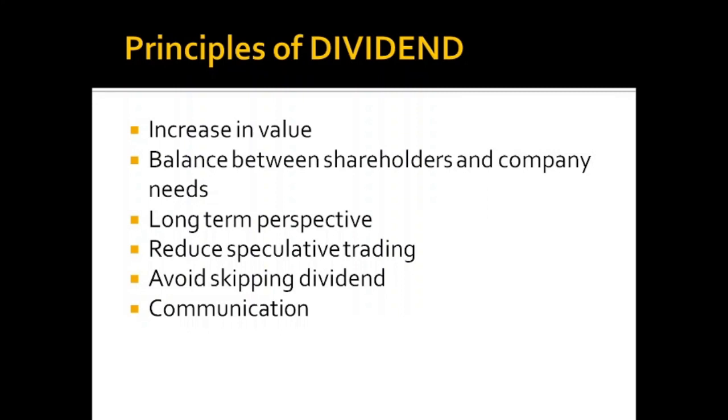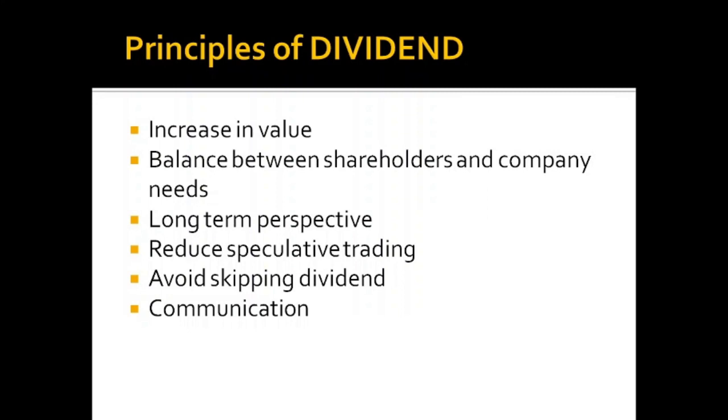The next point is the balance between shareholders and company needs. Whenever we are planning a dividend policy, we must see what all the company needs are and what all the needs of the shareholders are. In order to satisfy the shareholders, we should provide adequate dividend to them. And in order to satisfy the company's needs in the future, we should retain some of the earnings too. So we should keep a balance between these two while forming a dividend policy. And the next point is long-term perspective. Whenever we are formulating a dividend policy, it is better to keep a long-range view than a short-range goal. So we should have a long-term perspective rather than a short-range objective.